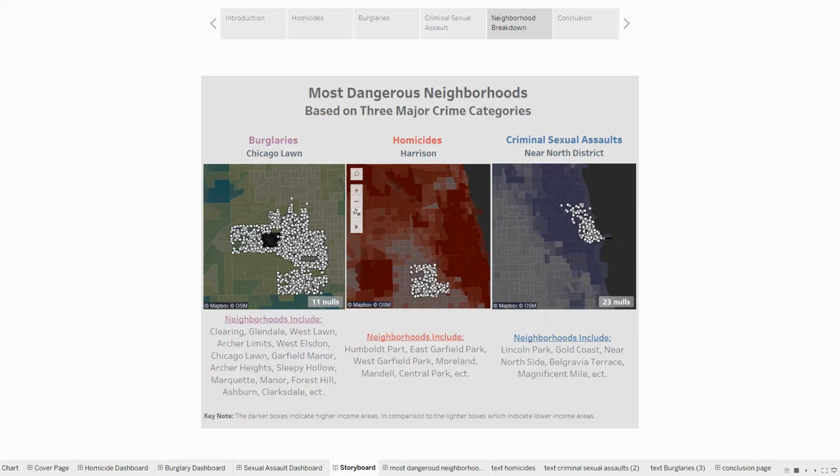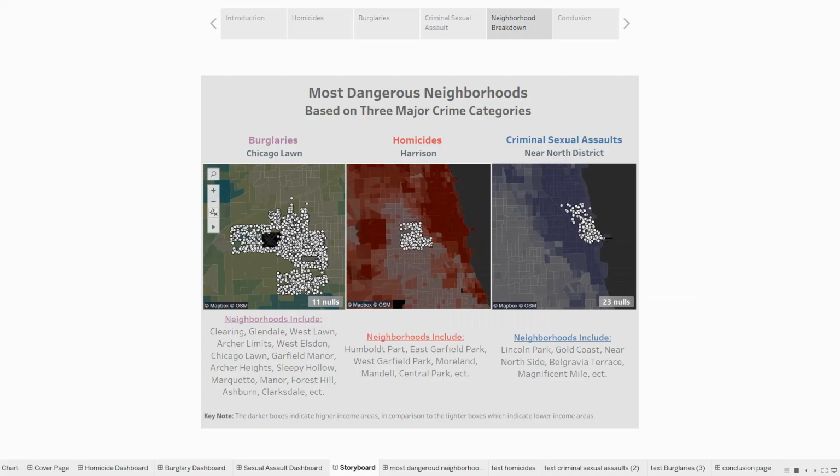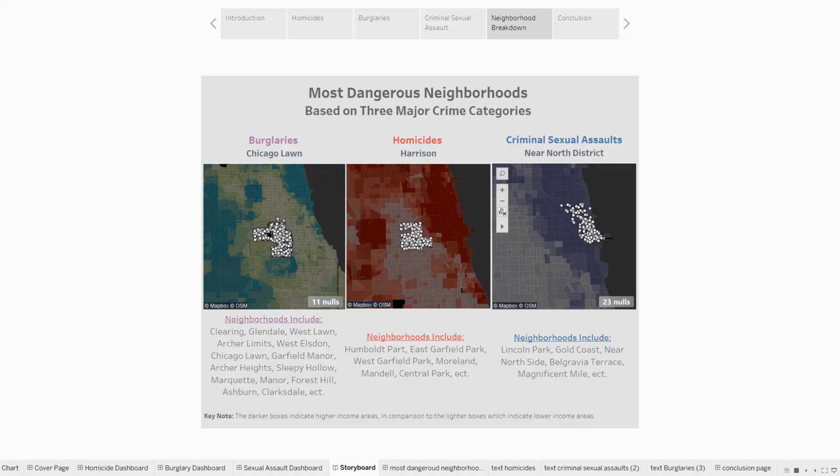So if you zoom out on all of these, let me just click here, unclick that, boom. Okay, there we go, and let's zoom out here. You can see that, like I said, the Near North district is located in a very high income area, which is surprising to me because the trend we've learned in the past is that lower income areas tend to have more crime. But obviously, this isn't the case for the Near North district. For Chicago Lawn and Harrison, those are both located in very low income areas in the Chicago area, so that would make more sense.